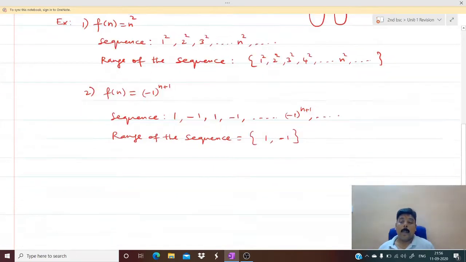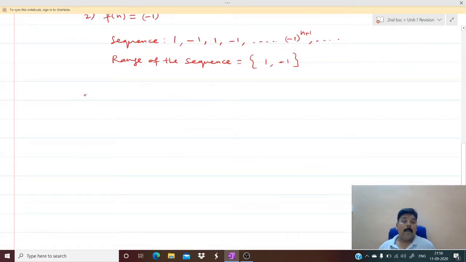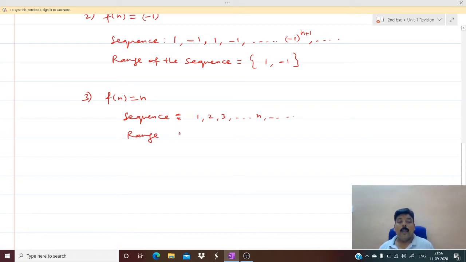Now we'll see some more examples of a sequence. f of n equal to n. So what is the sequence here? The sequence is 1, 2, 3, etc. up to n, etc., whereas the range is the infinite set 1, 2, 3, etc. up to n, etc. That's all about the sequences.